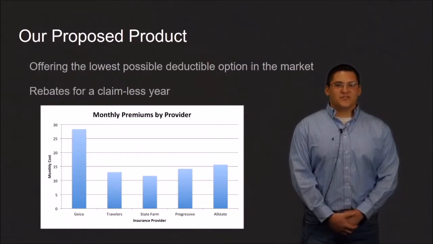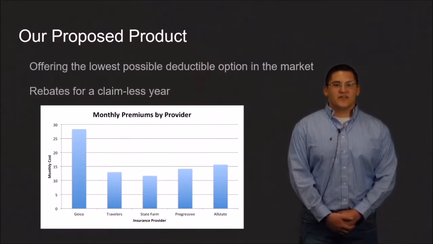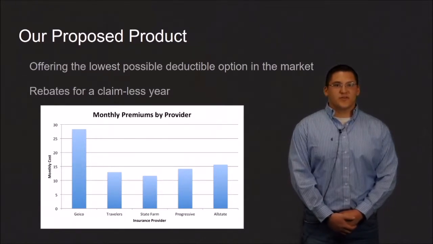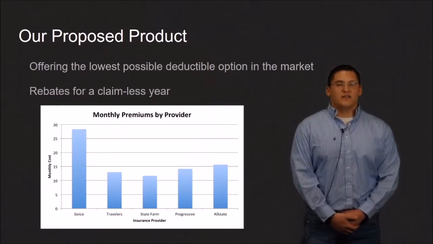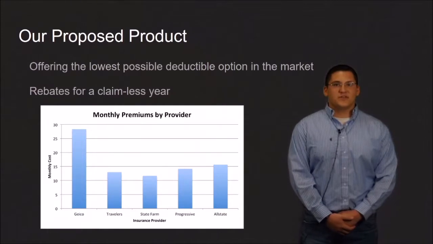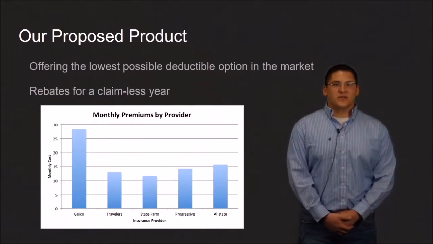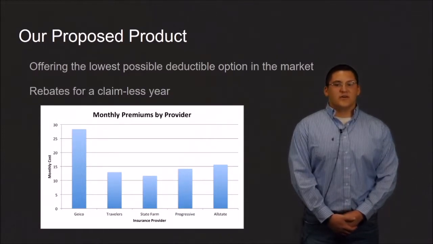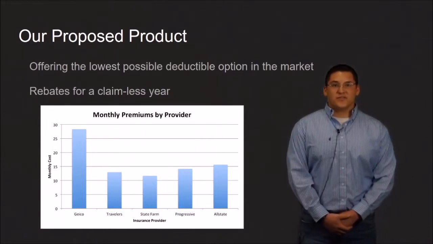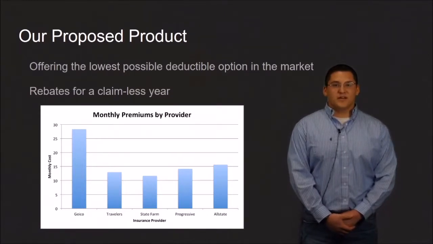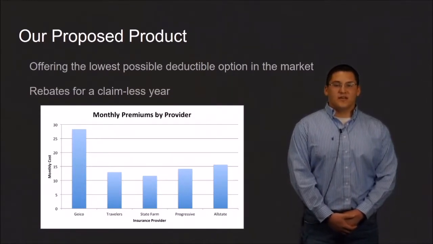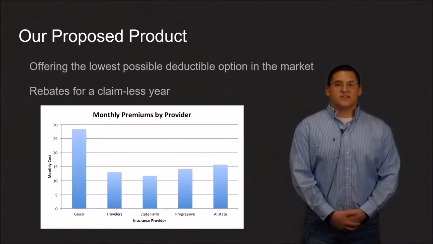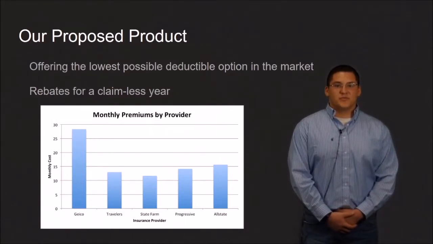When looking into renters insurance, we first compared different companies across the market in order to get a general idea about how these different providers price their renters insurance product. Doing so, we obtained quotes from each company with a similar level of deductible, coverage, and other liability coverages. The lowest common deductible through these companies was $500, and we set the liability coverage to $100,000. The resulting chart to my side is the monthly cost of these premiums per provider.